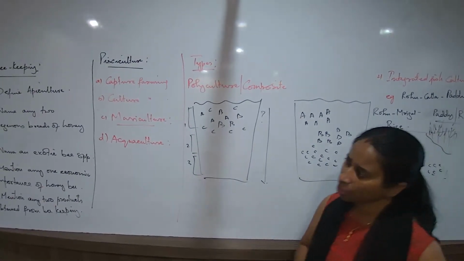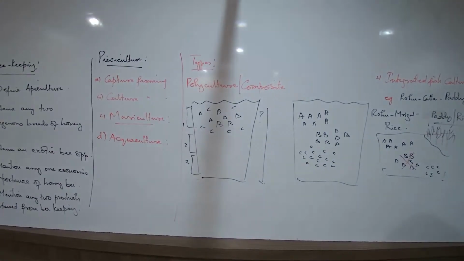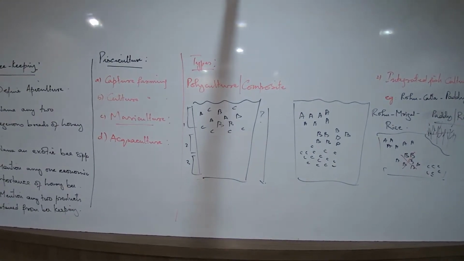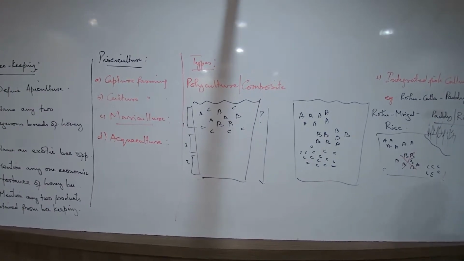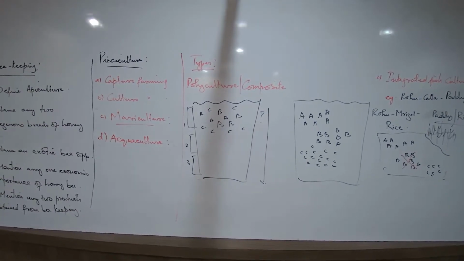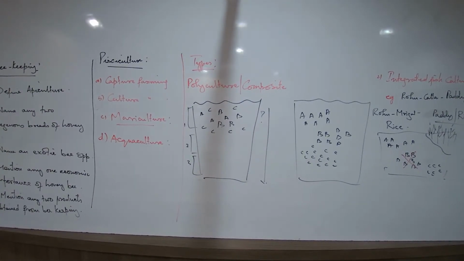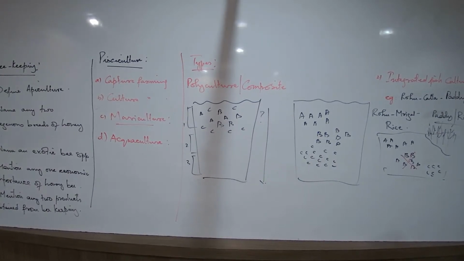Now next we talk about indigenous and exotic breed. Indigenous means of our own country, exotic means other countries. What are some of the indigenous breeds we talk about? Apis indica, Apis dorsata, Apis florea. These are scientific names of bees.